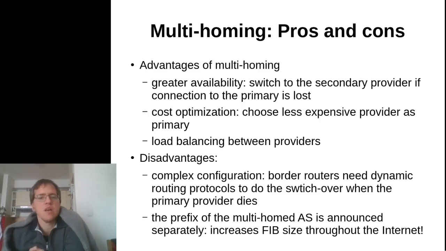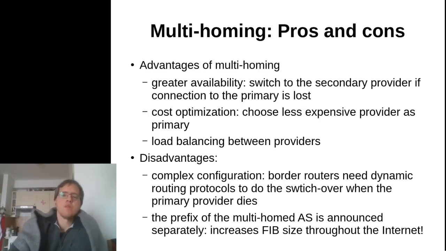And of course, the larger problem with multi-homing is that the prefix of the multi-homed AS, so the customer AS, must be announced into the internet separately, which means that there will be a customer-specific entry in the routing tables of all the routers that are connected to the internet. And this brings us to a couple of very uncool scalability problems.